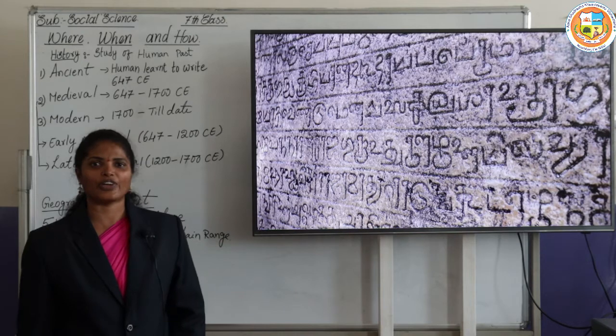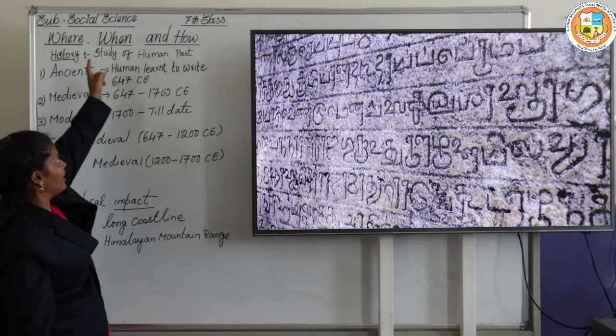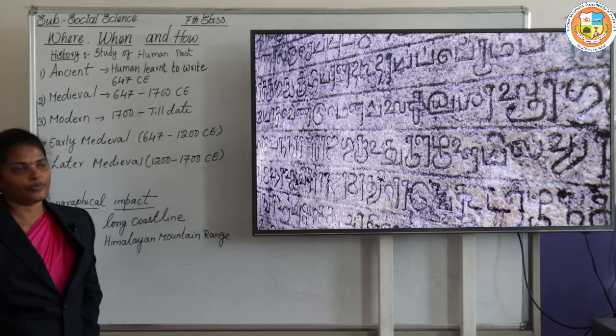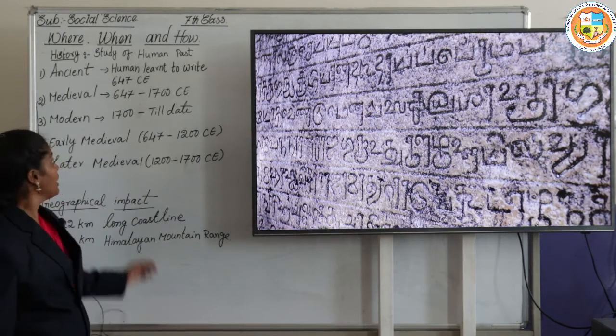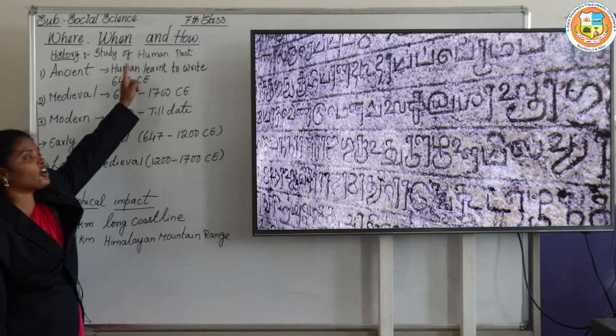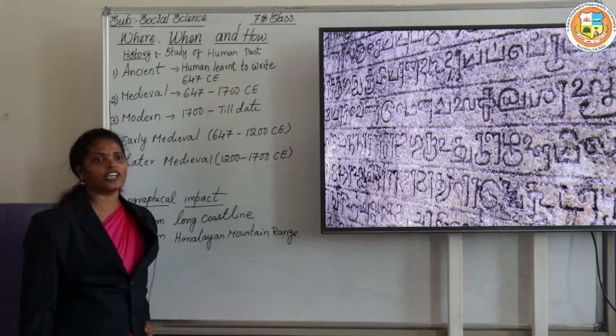So today I am going to explain to you the first lesson of the 7th class, that is Where, When and How of Medieval India. This is the first lesson of history. So what is history? History means the study of the human past. The study of the human past is called history.